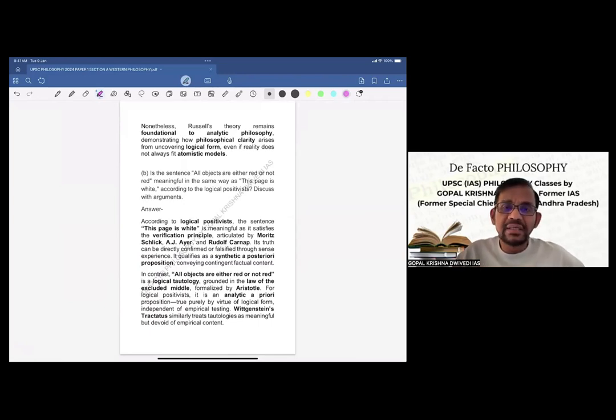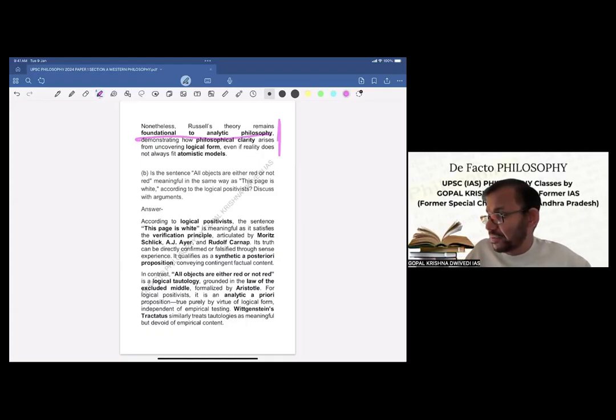Nonetheless, Russell's theory remains foundational to analytical philosophy, demonstrating how philosophical clarity arises from uncovering logical form, even if reality does not always fit atomistic models. So this is an important conclusion as far as Russell's doctrine of logical atomism is concerned. Now we'll go to B.